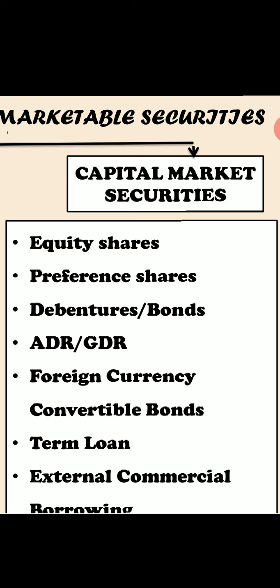So in today's video, I'll be explaining preference shares. What do preference shares talk about? You all know that there are two types of shares. One is equity and the other is preference shares. Equity is the owner's fund, where anything and everything belongs to the equity shareholders, isn't it? When it comes to the payment hierarchy, first it is for debenture holders, followed by preference shareholders, and at last it is for the equity shareholders.